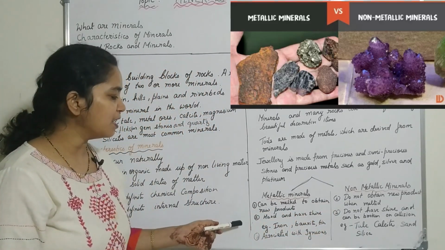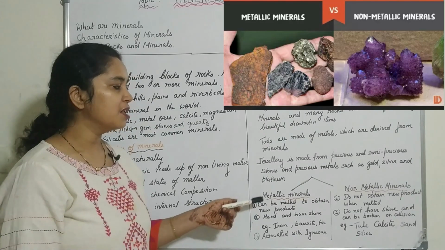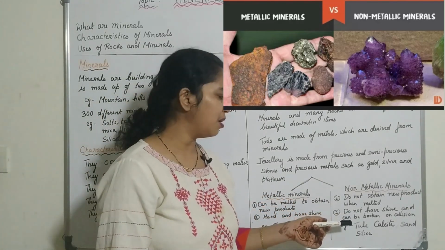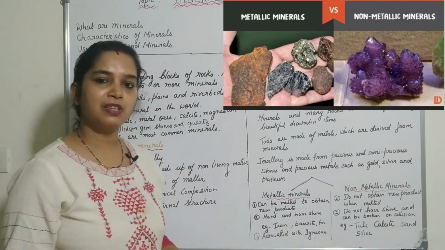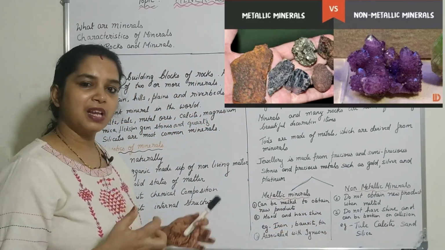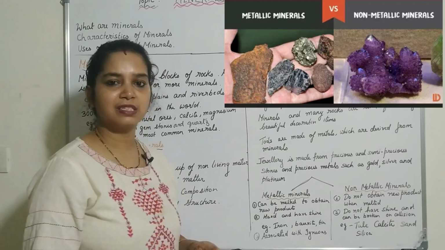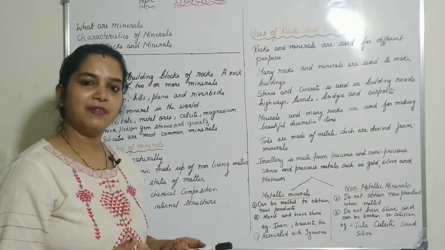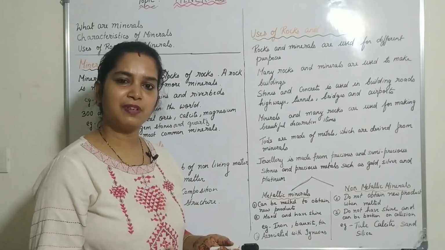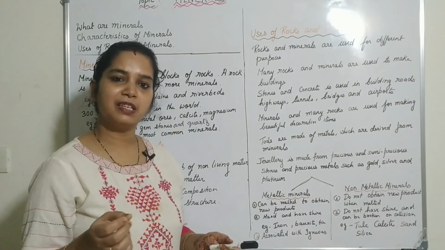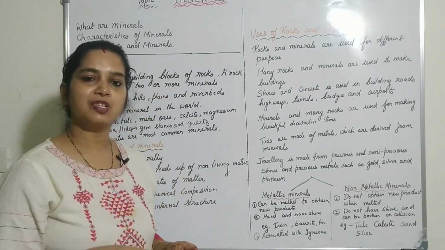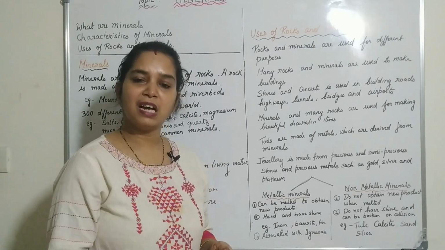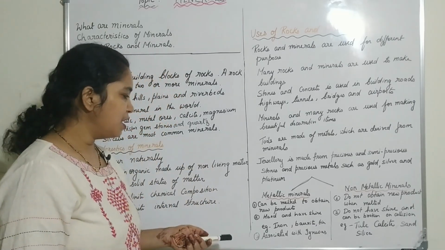The metallic minerals are hard and have shine. Non-metallic minerals do not have shine and can be broken on collision. So we can break a non-metallic mineral when it collides with a hard surface, like glass. Glass is a non-metallic mineral and it can be broken when hit by a hard thing. The door is made up of glass, so when a ball or a stone strikes the glass, what happens? The glass breaks. So glass is a non-metallic mineral.